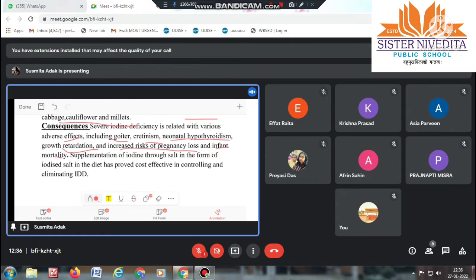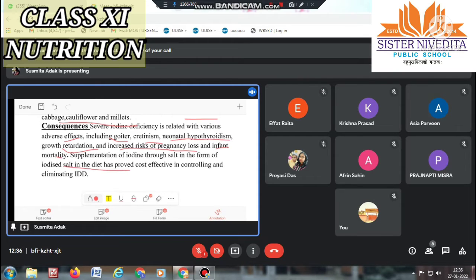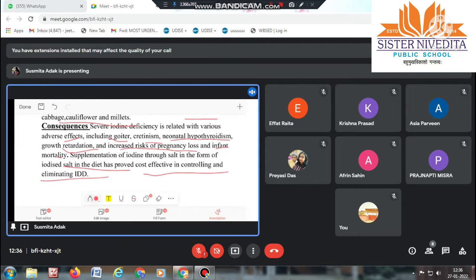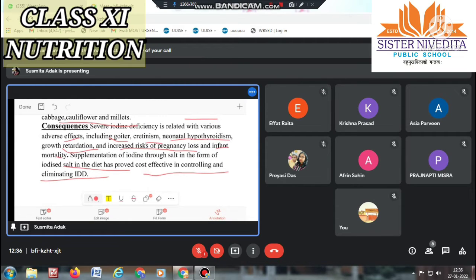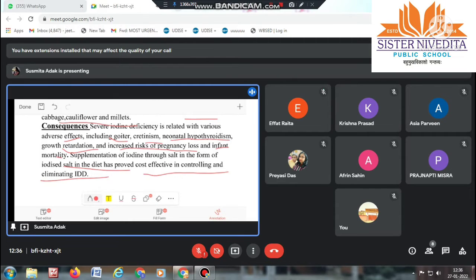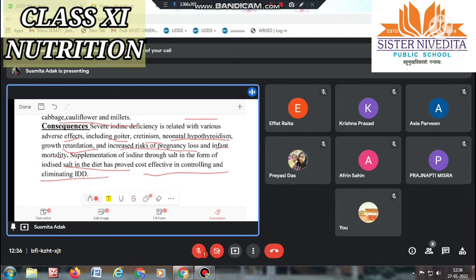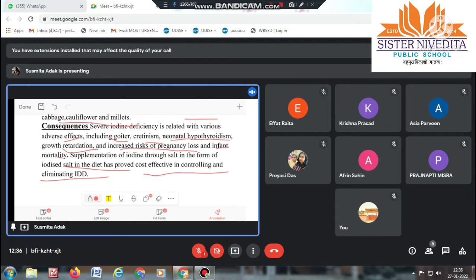Supplementation of iodine through salt, in the form of iodized salt in the diet, has proved cost effective in controlling and eliminating iodine deficiency. If we want to eliminate IDD from society, this is very cost effective.